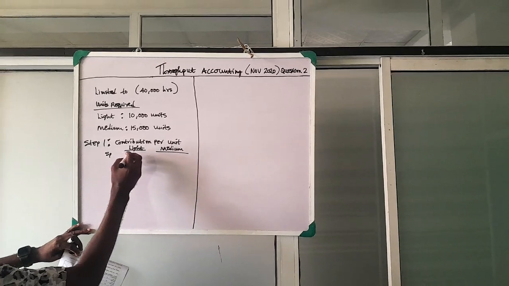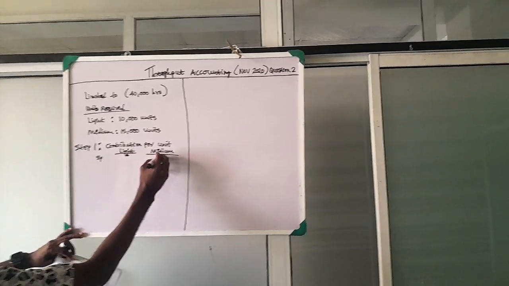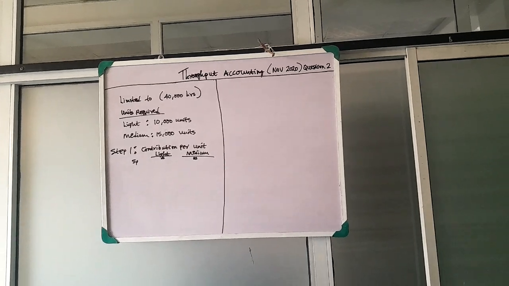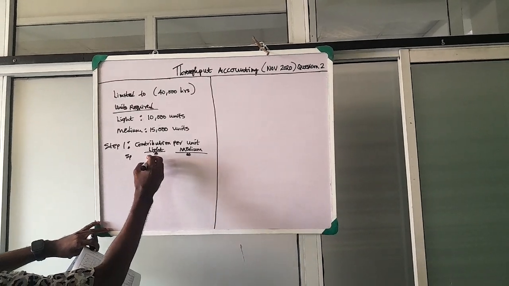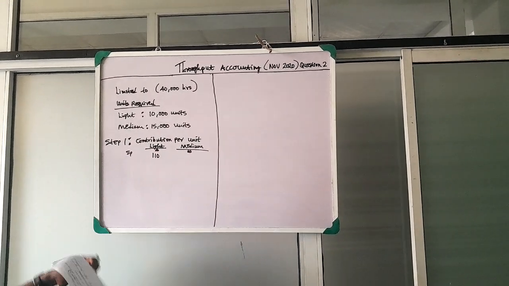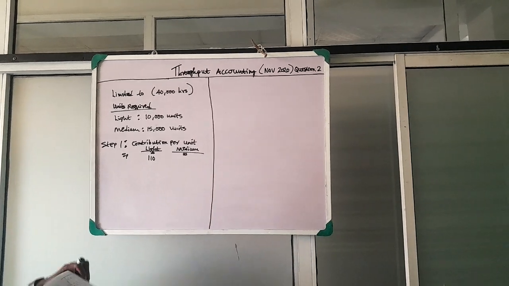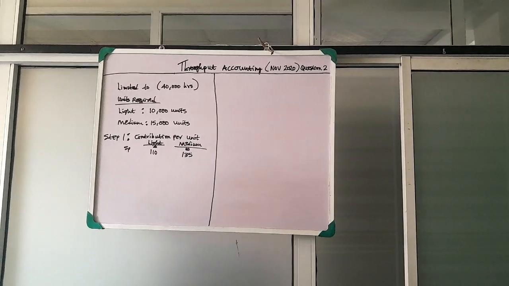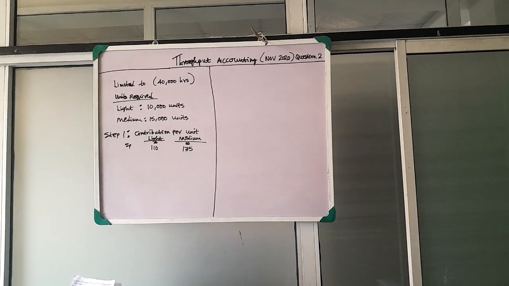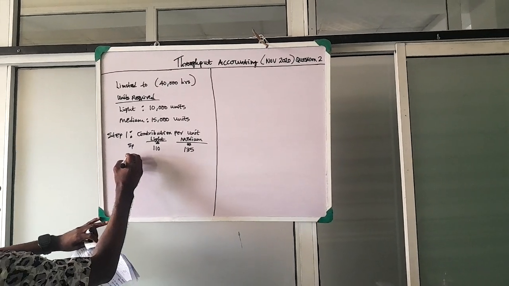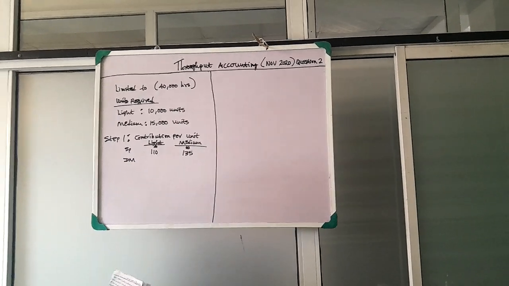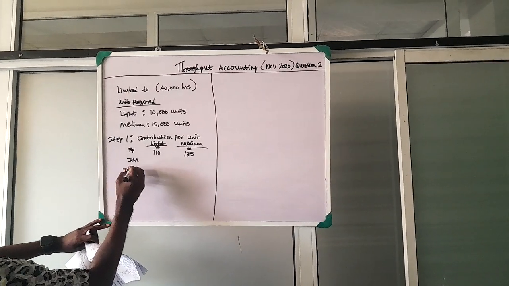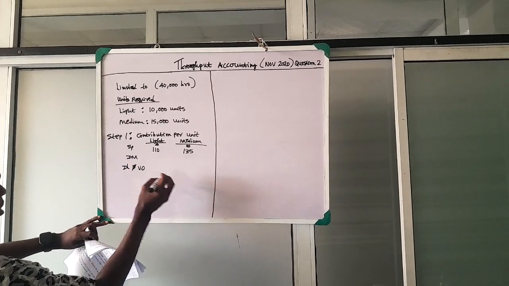For light, the sales price is 110. The sales price for medium is 135. Less other variable costs: direct materials, and direct labor and variable overhead.